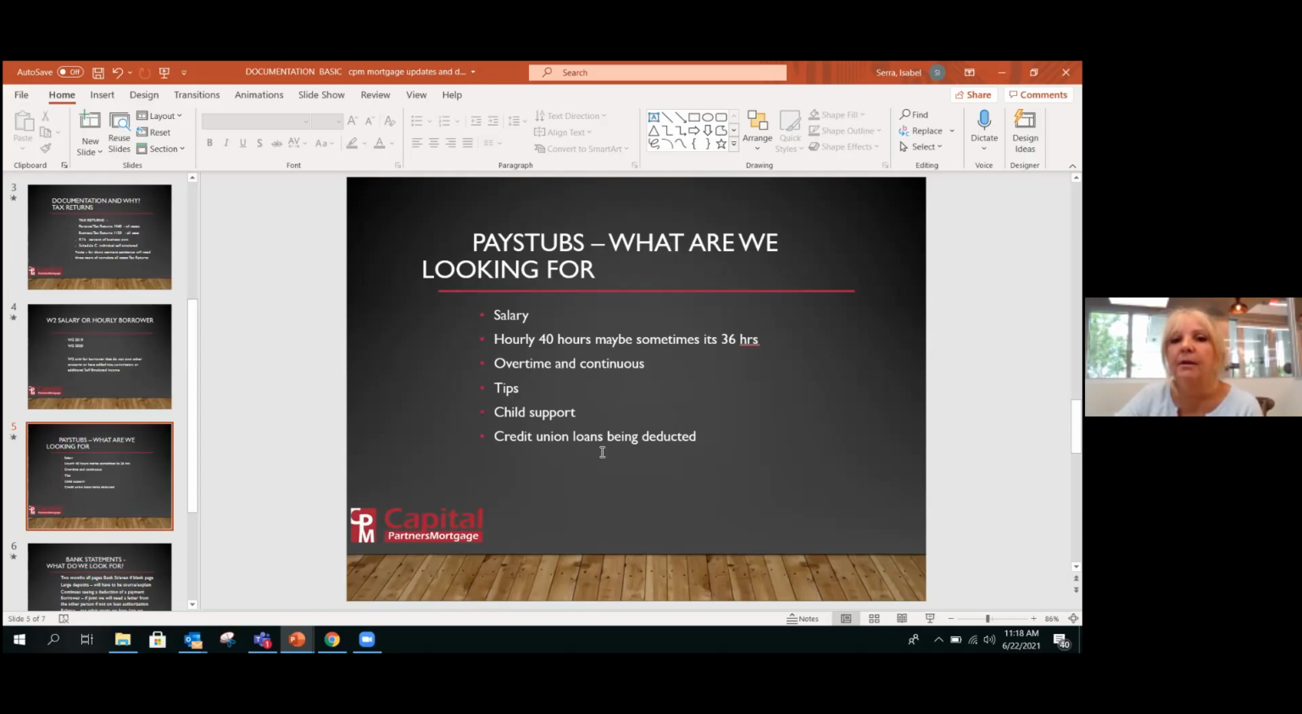And the last thing is credit union loans. Many times on the pay stubs, customers get a car or get a personal loan with the credit union, and it's a deduction from the payroll. So look at all the things a payroll can tell us.